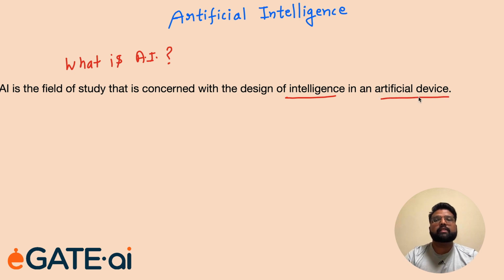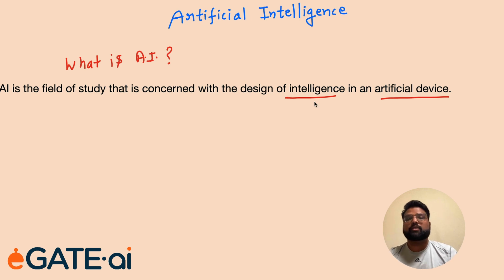By artificial device, I mean any man-made device or any man-made artifact. And by intelligence, what do we mean? Intelligence is not very easy to understand. There are two schools of thought to explain intelligence. One believes that humans are intelligent. So if a system or device can behave like a human, then we will call that device an intelligent device.